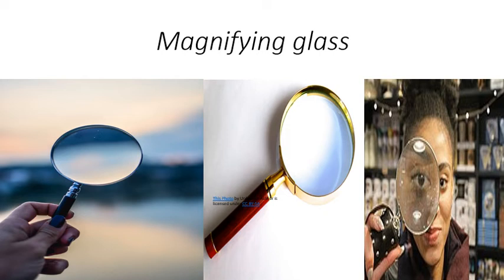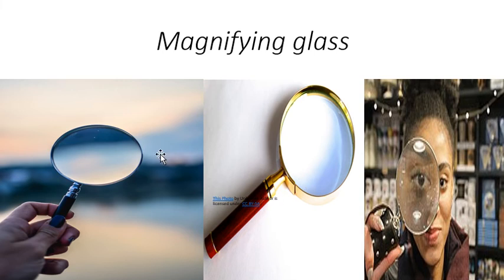Now I will explain you magnifying glass. Look, here I have given 3 pictures of magnifying glass. Have you seen magnifying glass? Magnifying glass is a kind of convex lens. It is made of convex lens. Look here, the eye of the girl is looking larger by using magnifying glass. That means the image of anything can be magnified by using magnifying glass.